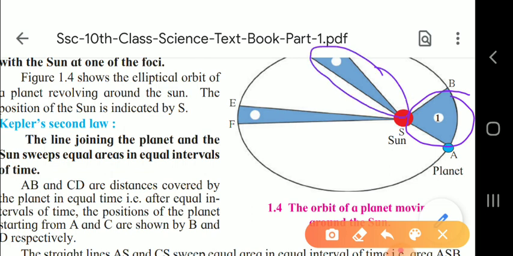Now Kepler's third law. The square of the period of revolution around the sun is directly proportional to the cube of the mean distance of a planet from the sun. If R is the average distance of the planet from the sun and T is the period of revolution, then T squared upon R cubed is equal to a constant.